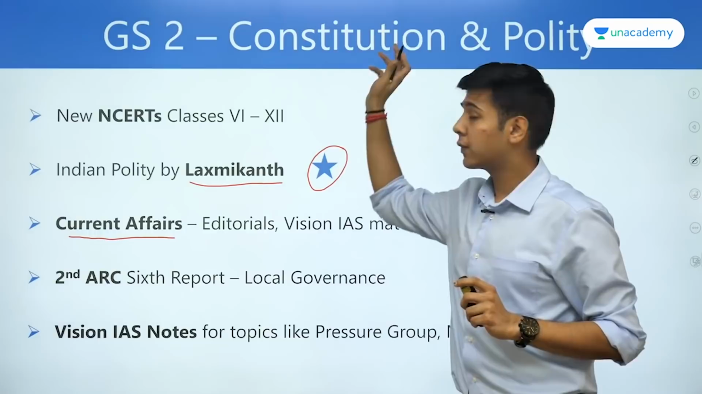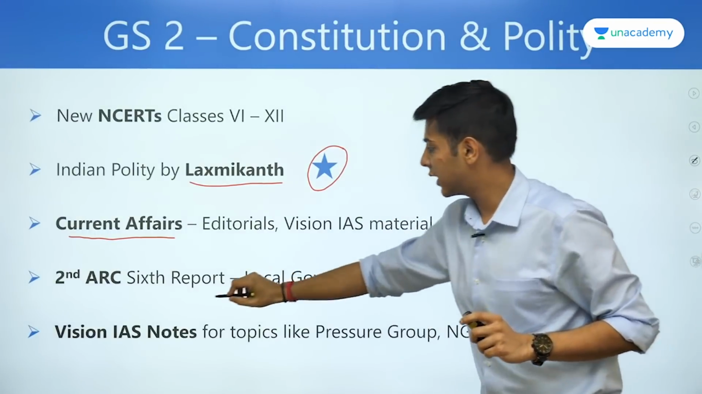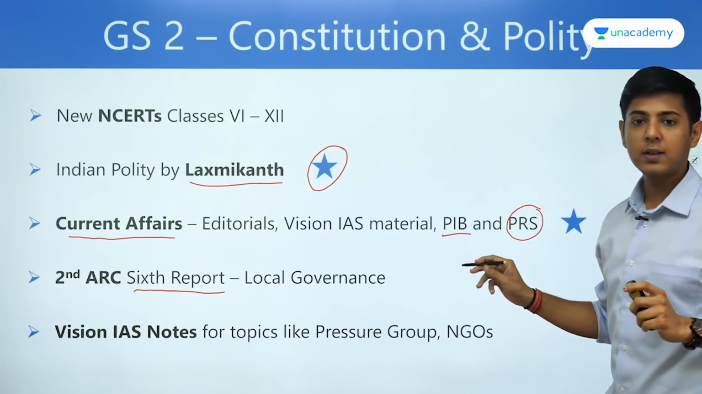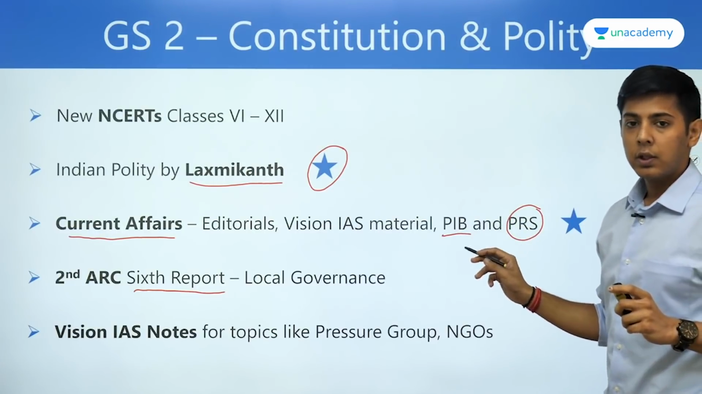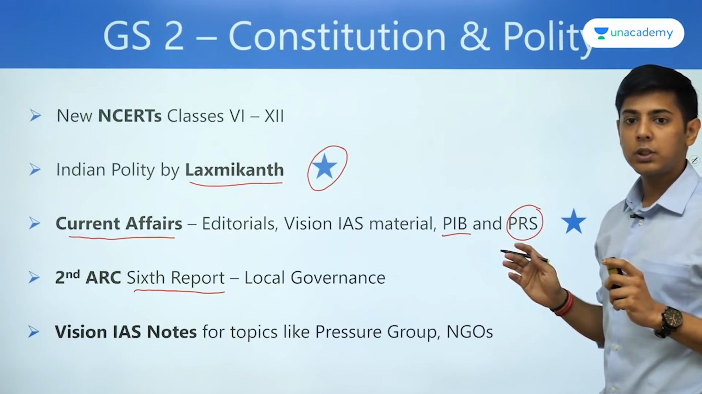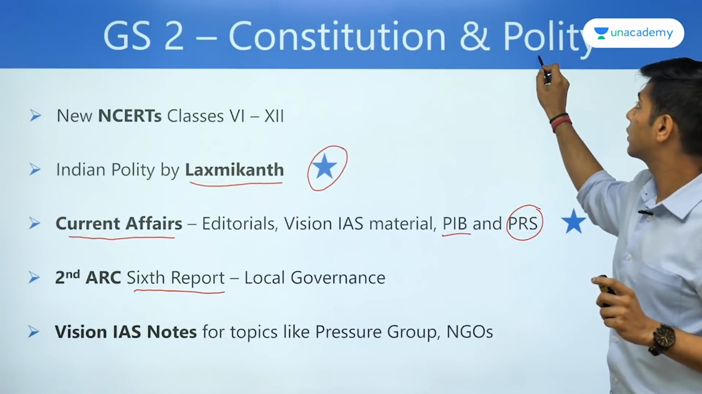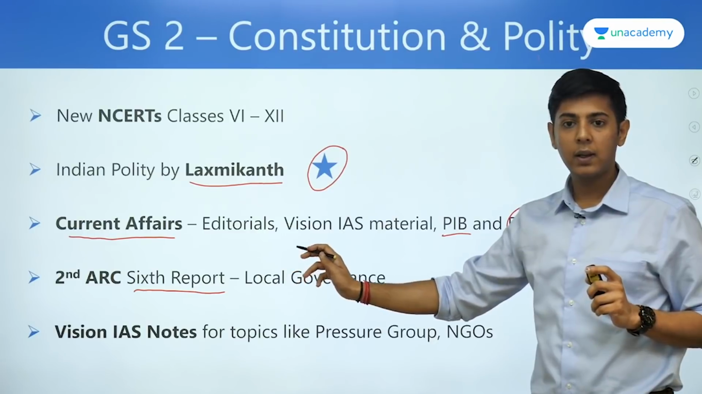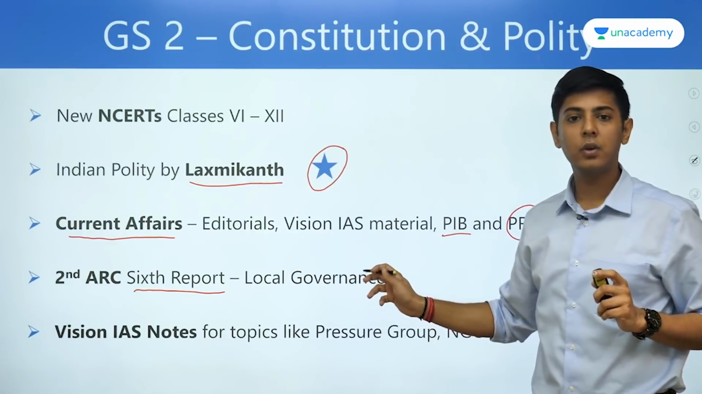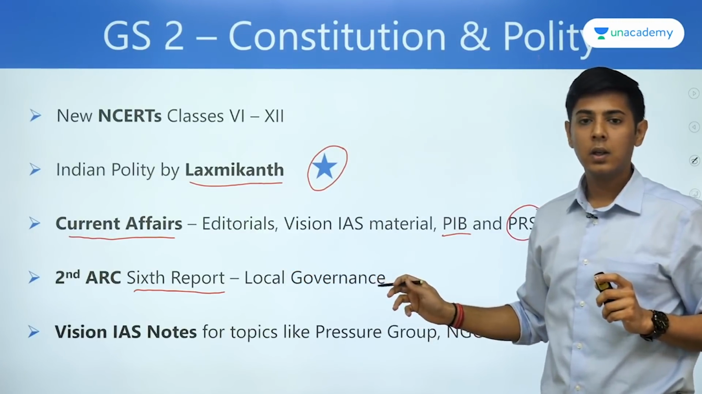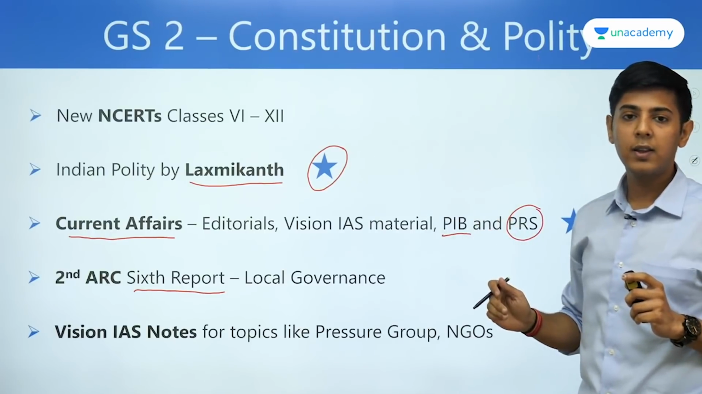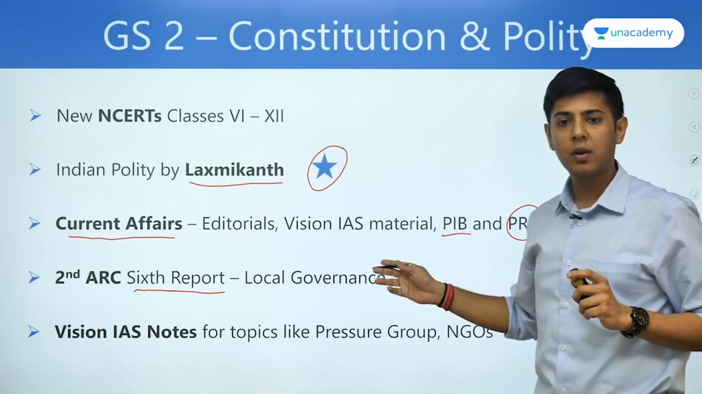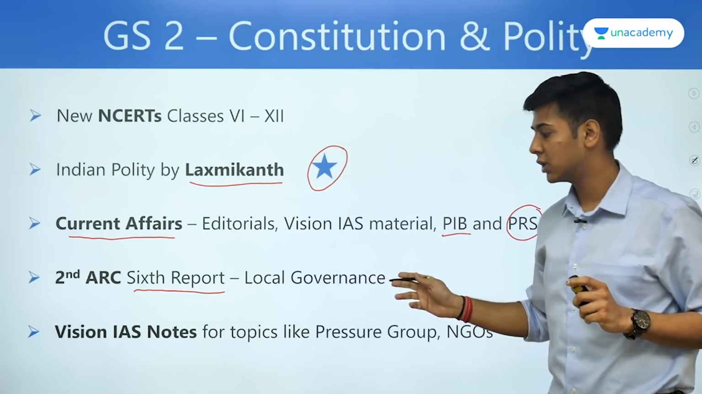In this case, for this particular segment, the 6th report, I believe that is important. So that is a report on local governance. I'll be coming to other reports as well. But for this particular topic, Constitution and Polity, this particular report I referred to, and I find that this is a good one. So you just need to refer to the summary of recommendations. You need not go and read the entire second ARC. It has certain good solutions, certain good recommendations which you can use in your answers.